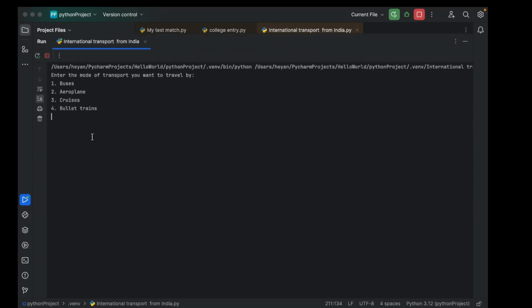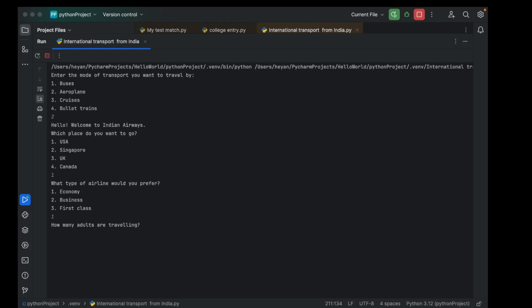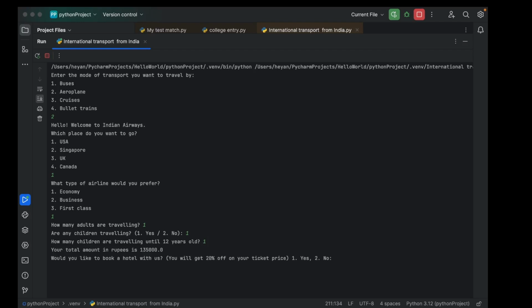Okay. Enter the mode of transport you want to travel by. Let me take aeroplane. Welcome to Indian Airways. Which place do you want to go to? Let me select USA. What type of airline would you prefer? Let's start with economy. How many adults are traveling? Let's take one. Are any children traveling? Yes. How many children are traveling? One. Okay, so the total price comes to 1,35,000.